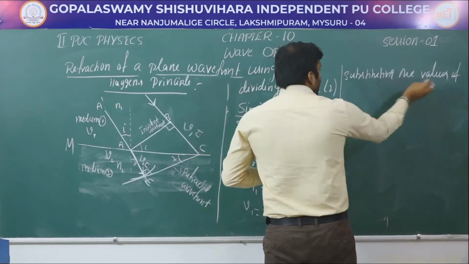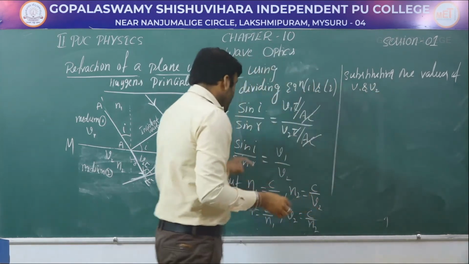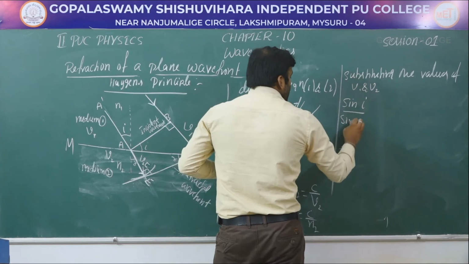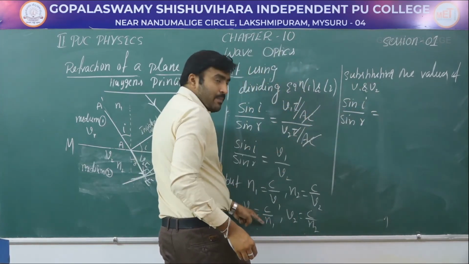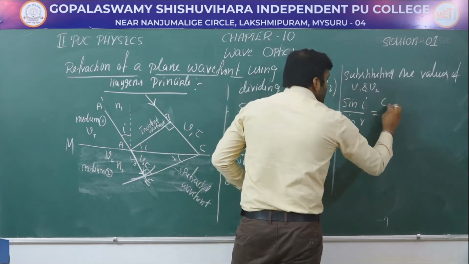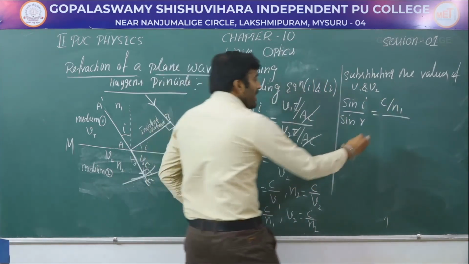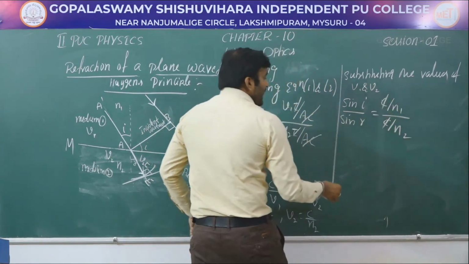Substituting the values of V1 and V2, what we will get is sin I by sin R, keeping that as it is, is equal to V1 which is C by N1, divided by V2 which is C by N2. So cancel C and C on either side.